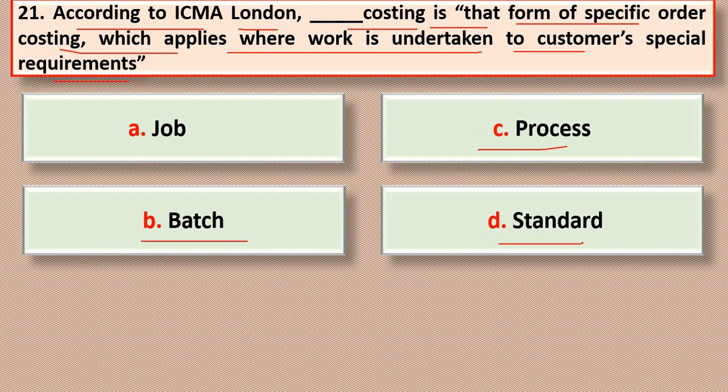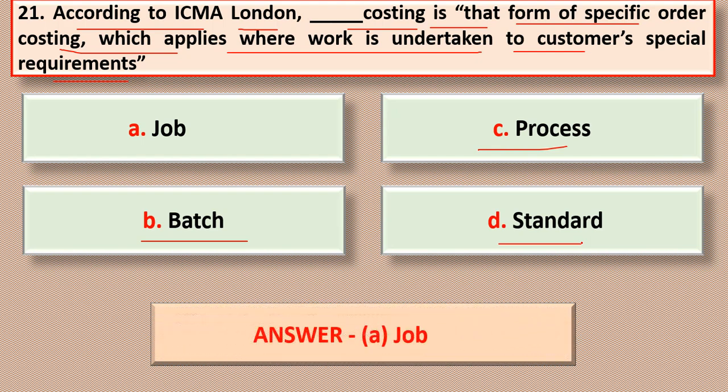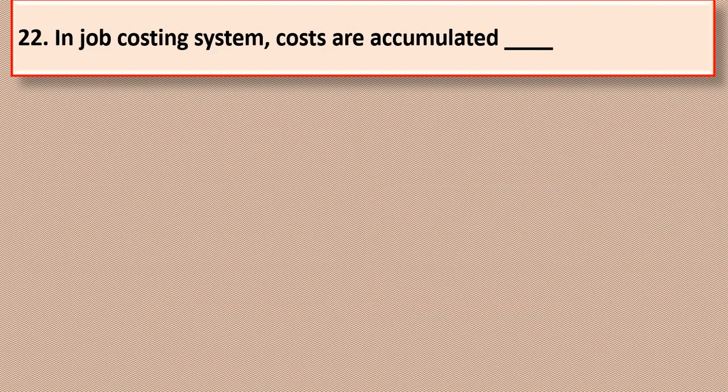The correct answer is option A, job. Job costing is that form of specific order costing which implies where work is undertaken to customer special requirement.